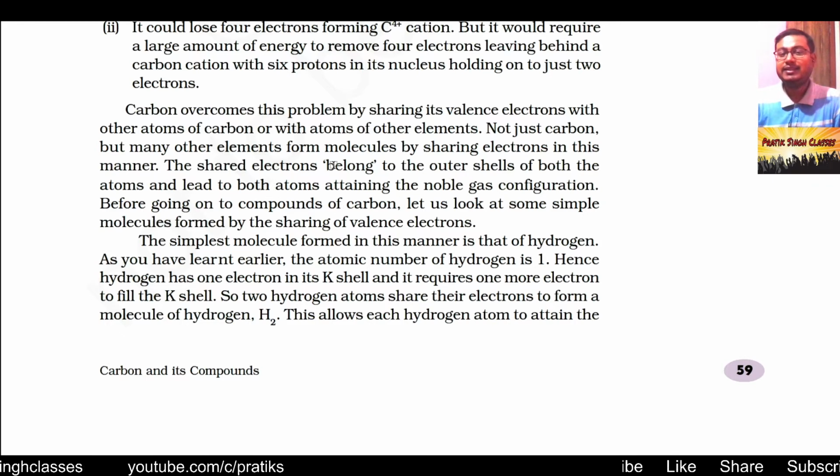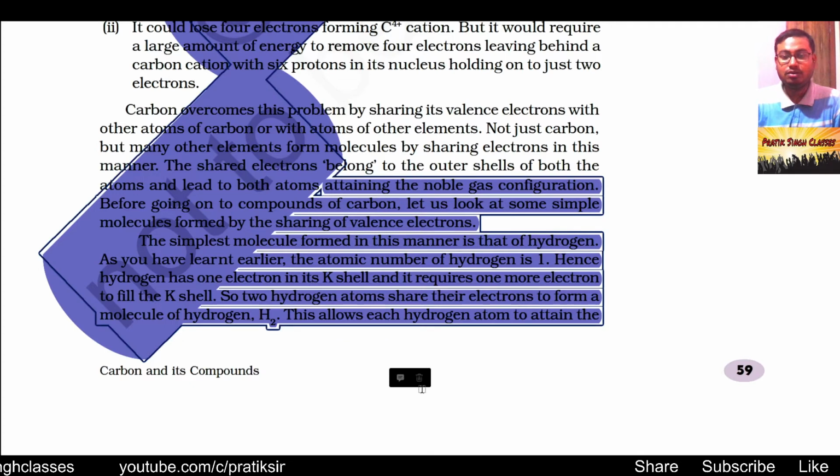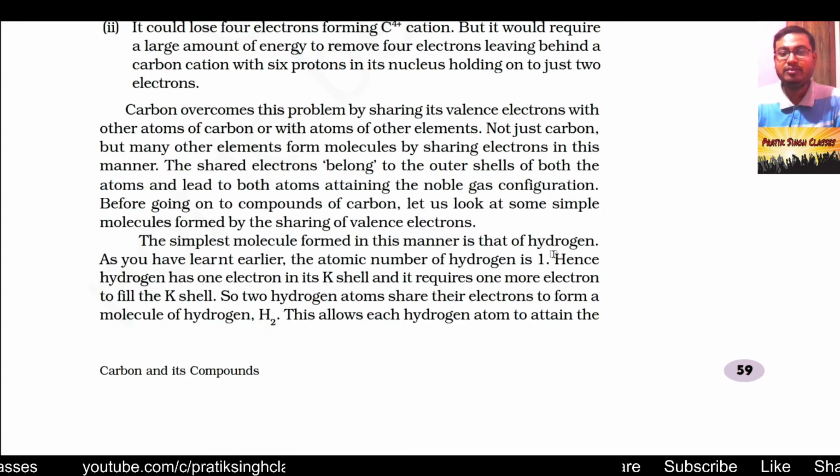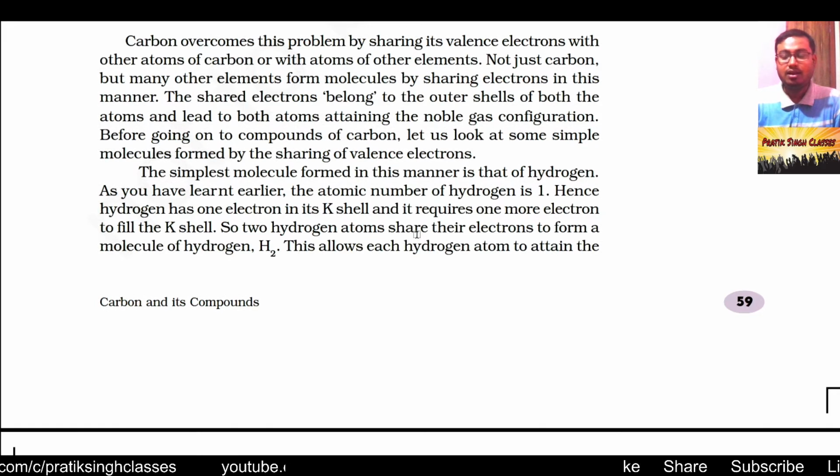The shared electrons belong to the outermost orbit of both atoms. As given here, the shared electrons belong to the outer shell of both the atoms and lead to both atoms attaining noble gas configuration. It is like neither gain nor loss, so both are in a win-win situation. So let us look at some simple molecules formed by sharing of valence electrons, or sharing of the electrons of the outermost orbit.